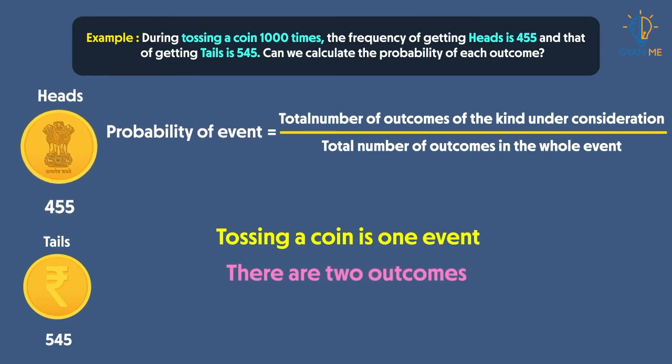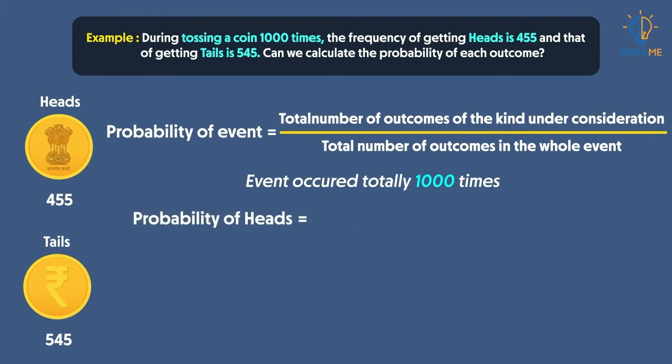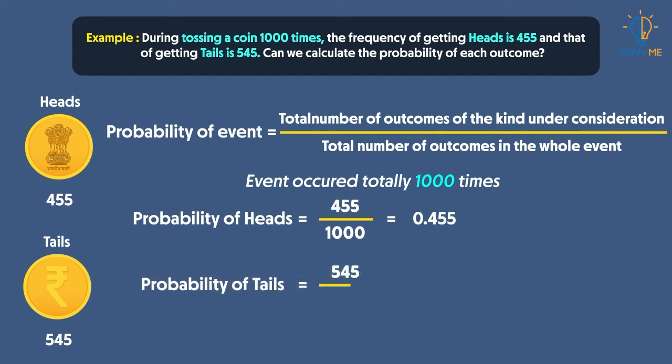One is heads and second is tails. So in our experiment, the event occurred a total of 1000 times, since we tossed the coin 1000 times. And outcome heads was 455 times and outcome tails occurred 545 times. Thus, the probability of heads is 455 upon 1000, that is 0.45, and the probability of getting tails is 545 upon 1000,